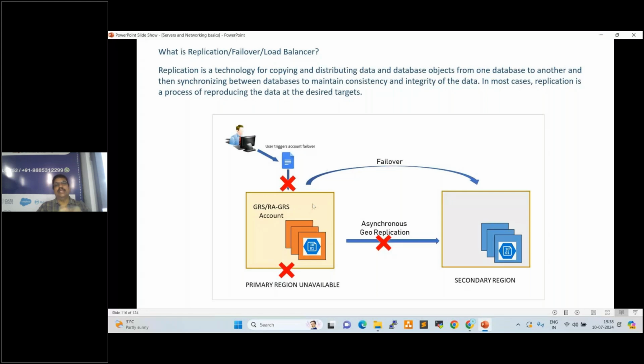Data is available on the primary region, but if the primary is down, data will be lost and we cannot access it. That is why we enable the replication. In case the primary is down, it automatically fails over to the secondary. What is failover? Switching to the secondary, right?